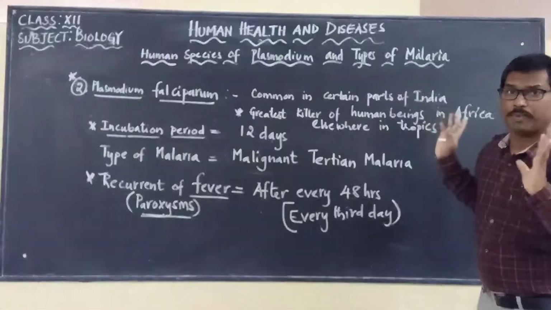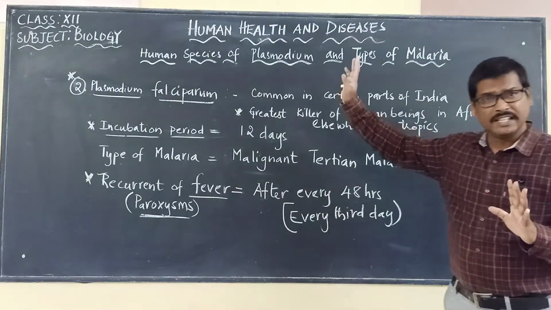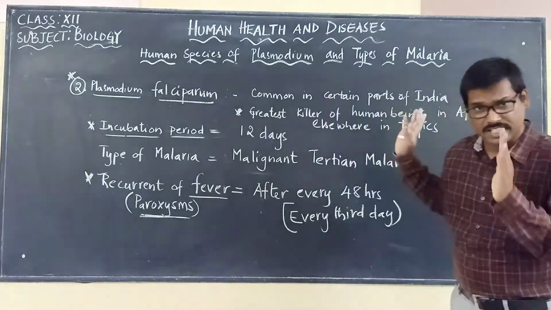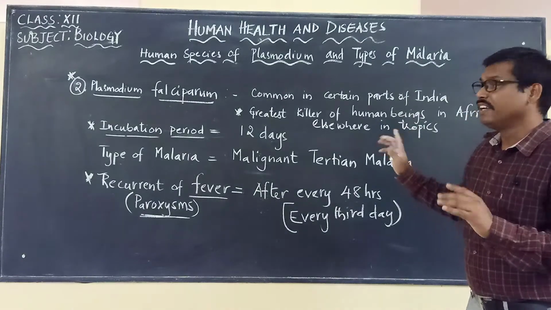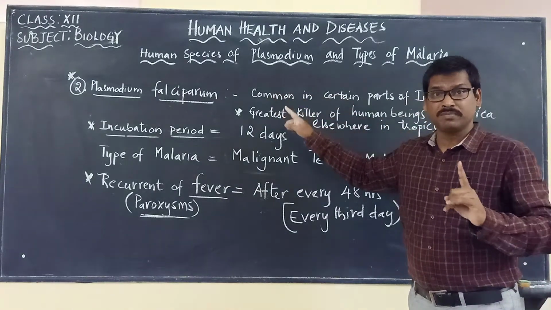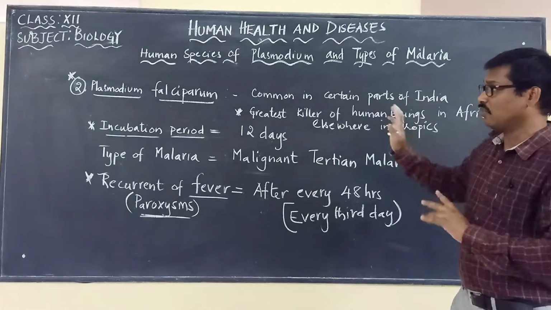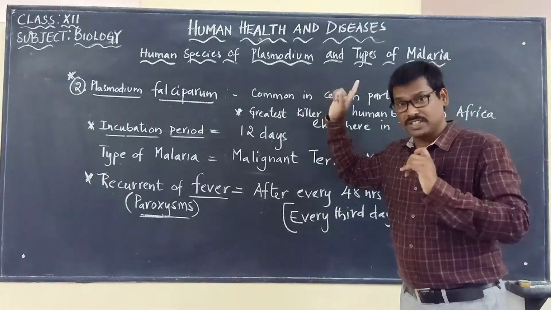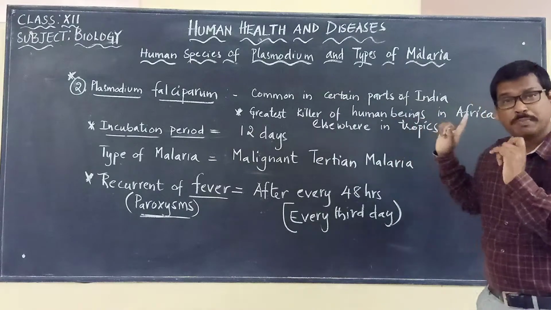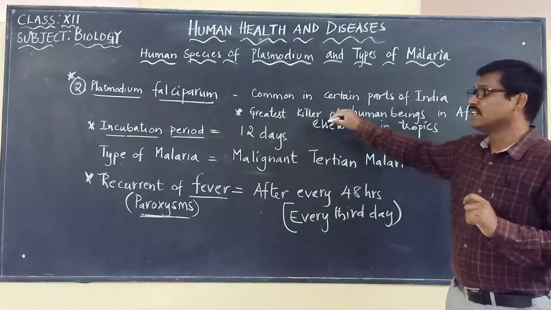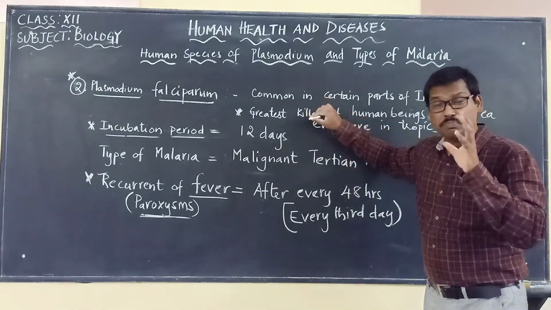So the second type of these Plasmodium species which is responsible for causing malaria is Plasmodium falciparum, and it is very, very important among the four that we are discussing now. Plasmodium falciparum is a very dangerous species of the Plasmodium, causing death to many individuals.